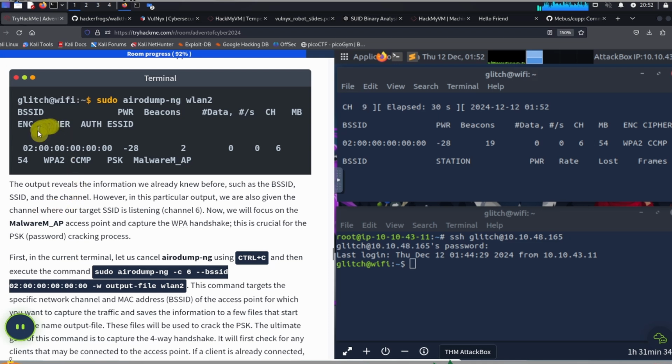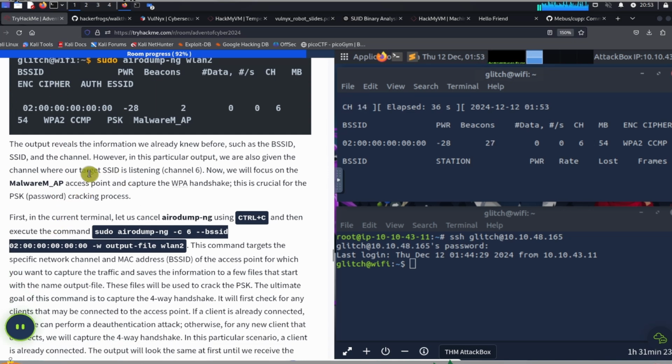And the channel? I'm not getting as much information as what is shown here. However, in this particular output, we're also given the channel where our target SSID is listening, channel 6. I don't see this yet.